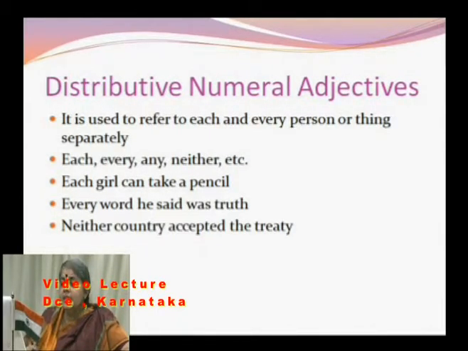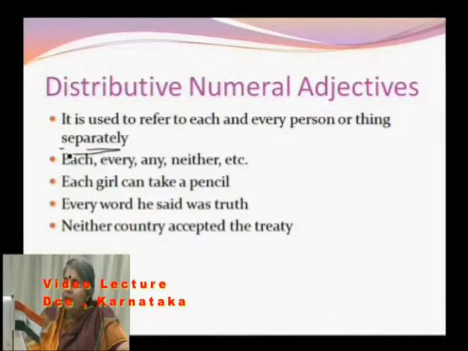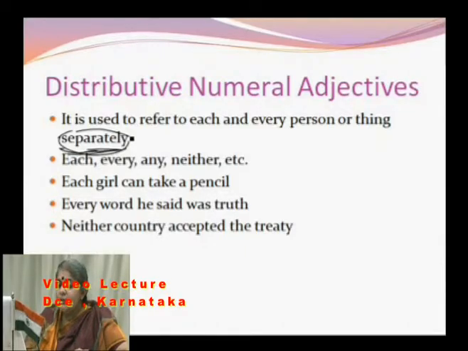The third one is the distributive numeral adjective. It is used to refer to each and every person or thing separately. It makes a mention of each and every person. How does it make it? It makes a mention separately. What are the adjectives we use? Each, every, any, neither. Each girl can take a pencil.